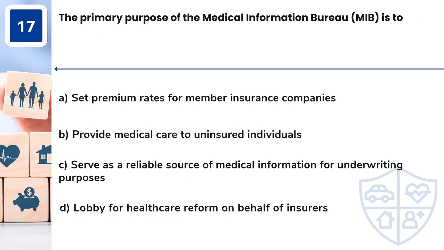Question 17. The primary purpose of the Medical Information Bureau, MIB, is to A. Set premium rates for member insurance companies. B. Provide medical care to uninsured individuals. C. Serve as a reliable source of medical information for underwriting purposes. D. Lobby for healthcare reform on behalf of insurers.